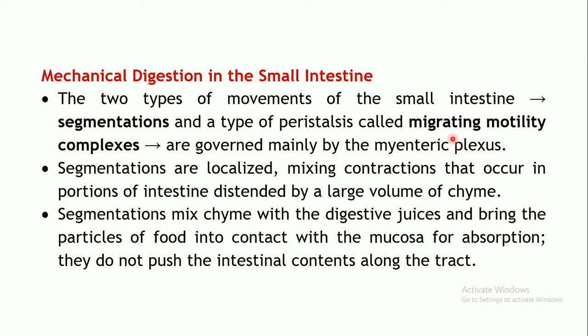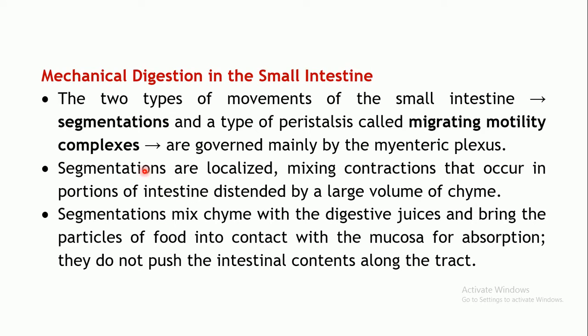Peristalsis, as we have seen, is due to the alternating contractions and relaxations of the smooth muscles in the muscularis layer. The second type of movement is actually a type of peristalsis and is called the migrating motility complexes, abbreviated as MMC. These are the two types of movements responsible for the mechanical digestion.